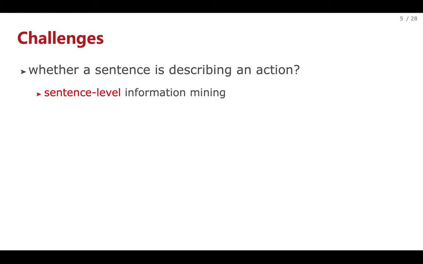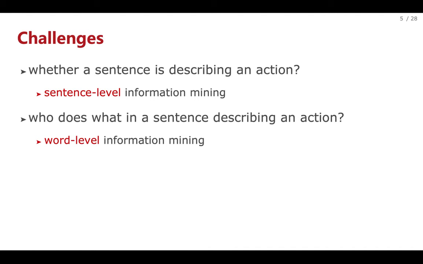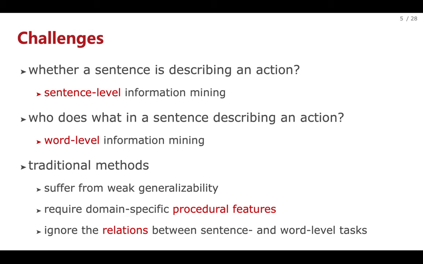However, PME is still challenging as it requires agents to understand complex descriptions of actions and involves multi-grained information mining. For example, to extract the whole process model, the process extractor has to recognize whether a sentence is describing an action, which is sentence-level information, and who does what in a sentence describing an action, which is word-level information. Traditional methods suffer from weak generalizability when applied in open domain or open topic scenarios since they, 1. require much large-scale and domain-specific procedural features, and 2. ignore the relations between sentence-level and word-level subtasks.